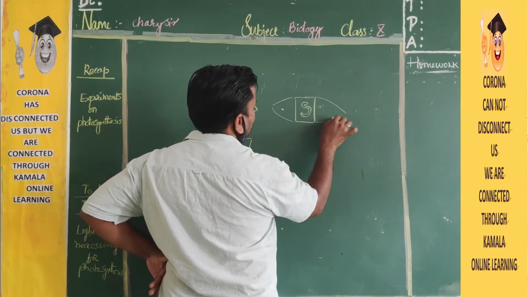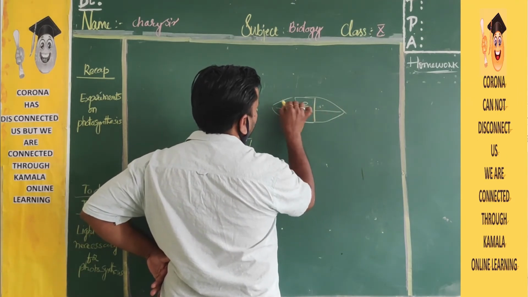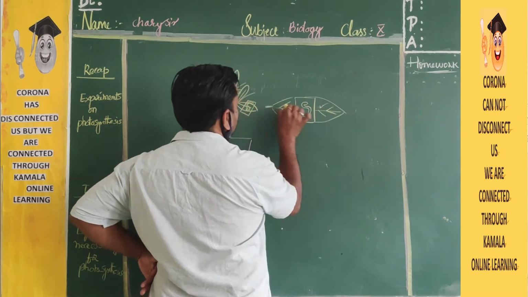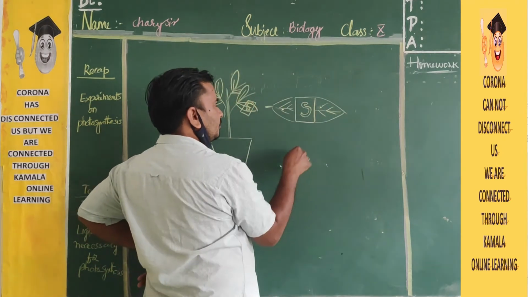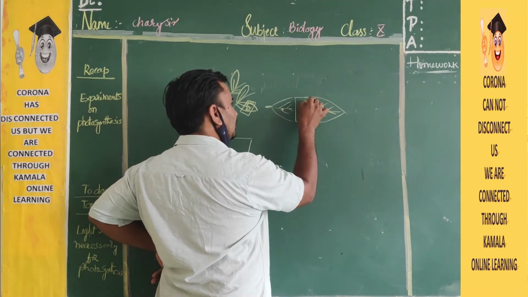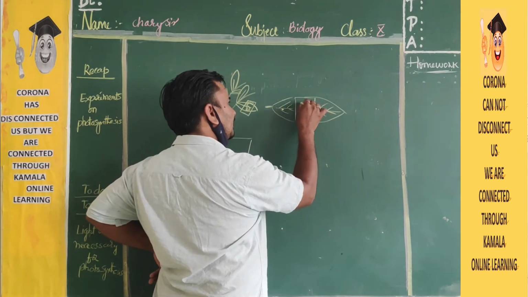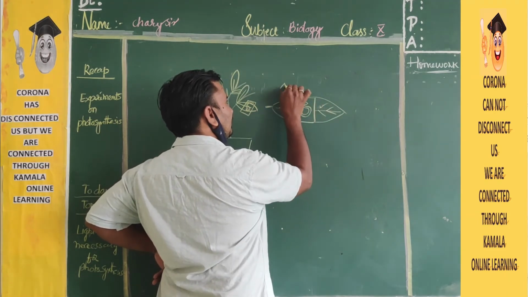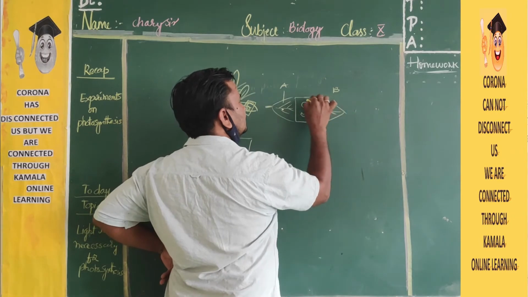See, this is the leaf. Here are the lateral veins and midvein. Take black paper, and in the center you make a yes. The yes will be open, and the light will fall on this yes. For the remaining places, for example, this is the A part, B part, and the C part.